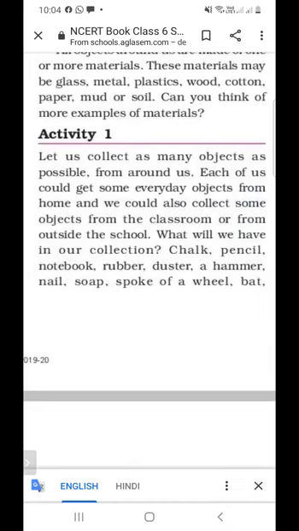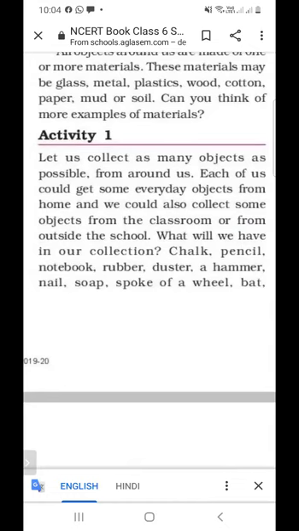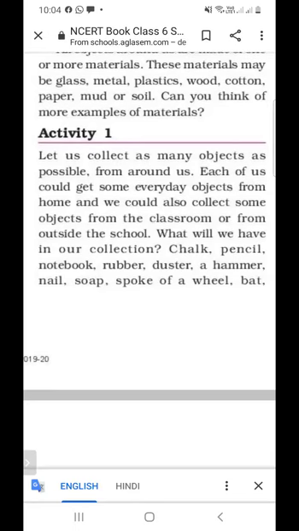First is chalk. What is chalk made up of? Chalk is not made of wood materials, so it is divided into group 2. And pencil is made up of wood, so it is categorized into group 1. And notebook is made up of paper, so it is categorized in group 1. And rubber is not made of wood, so it is categorized into group 2.